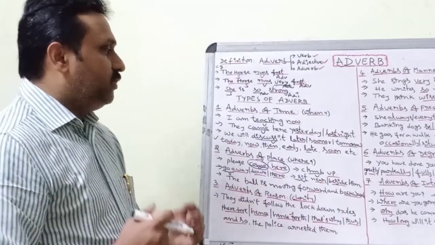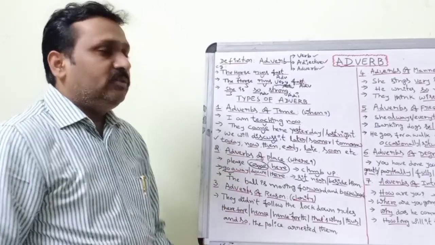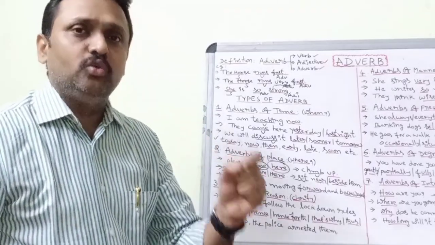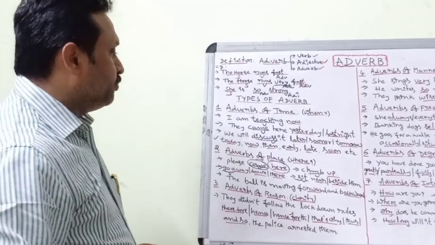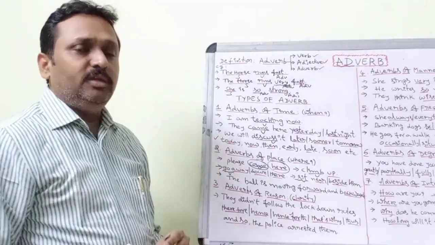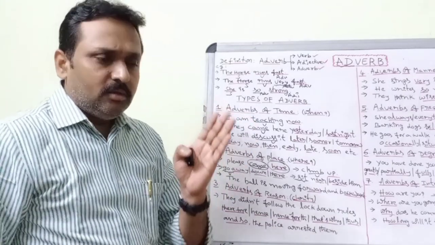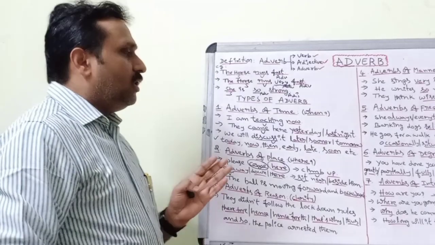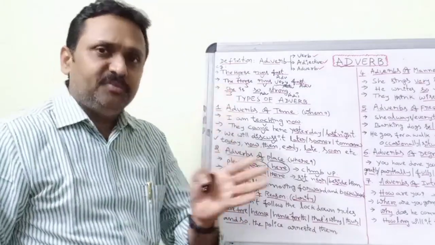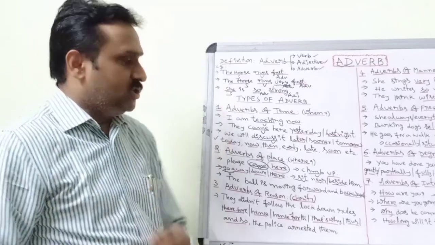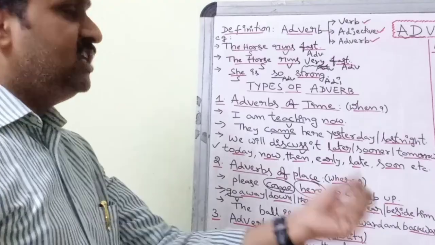This is how we can denote adverbs of place, and these adverbs of place give the answers to the question where. And now I can say one more thing. Almost all the prepositions, contextually, act as adverbs also according to the situation. And next one, the third type of adverbs, adverbs of reason.